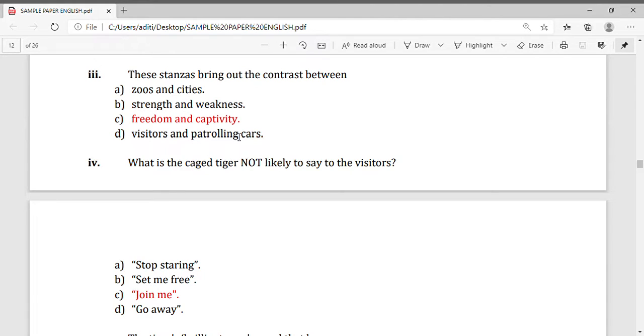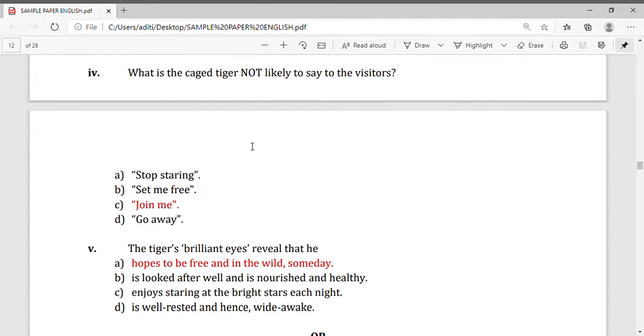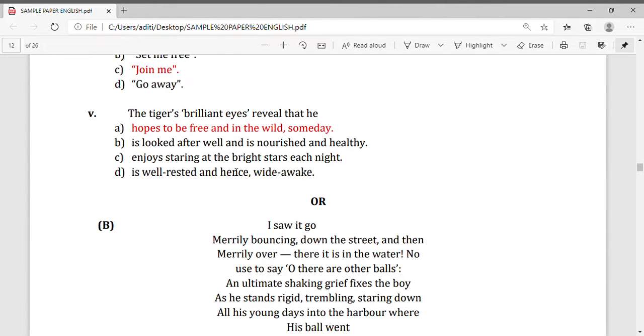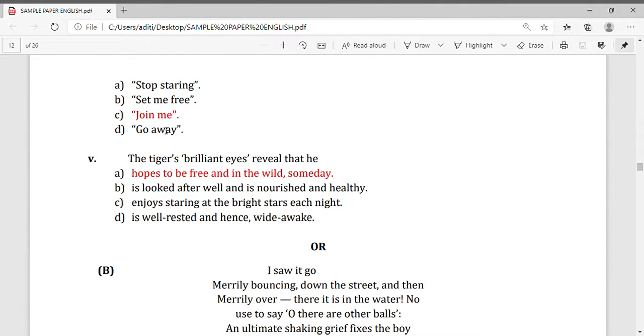It is the correct answer, C. Now question number 4. What is the tiger not likely to say to the visitors? The correct option is C, join me.